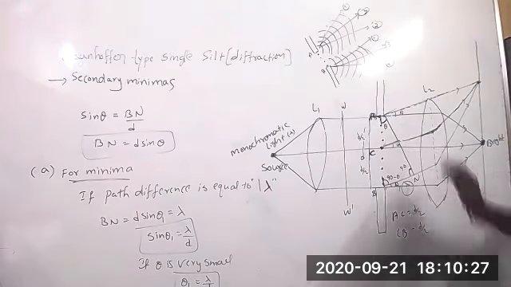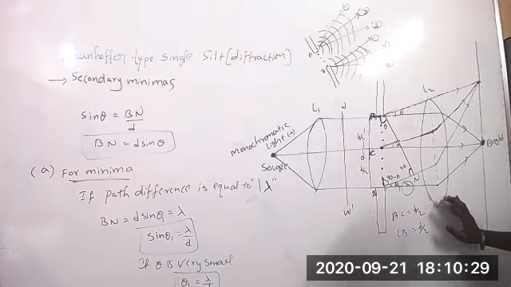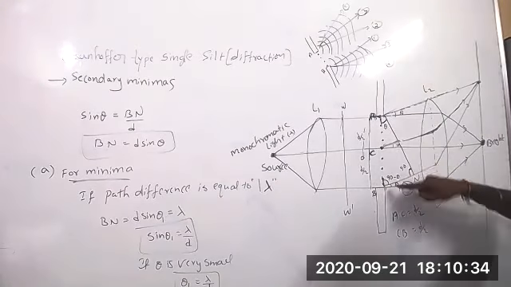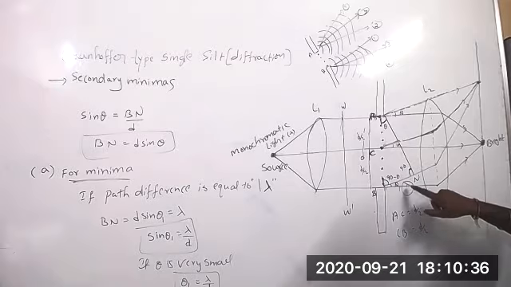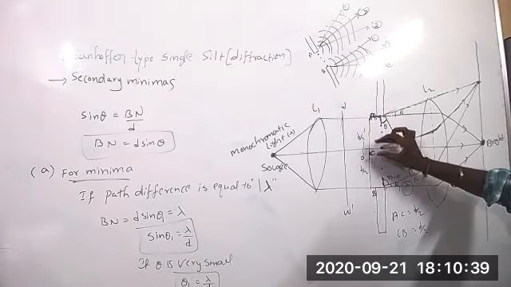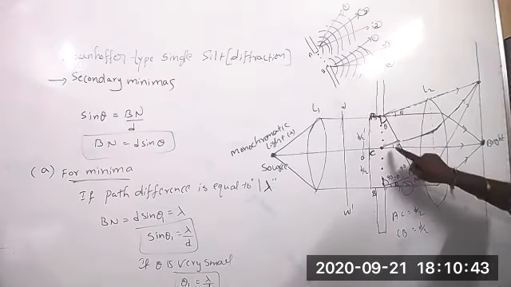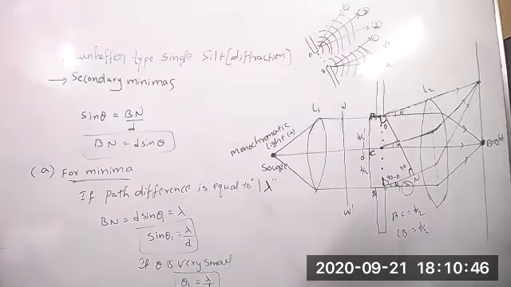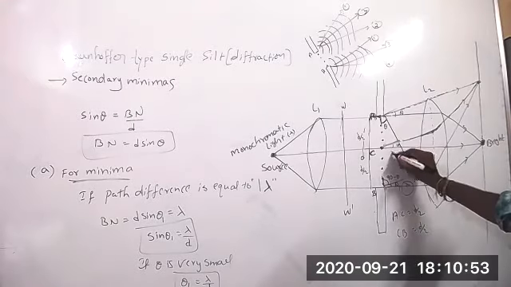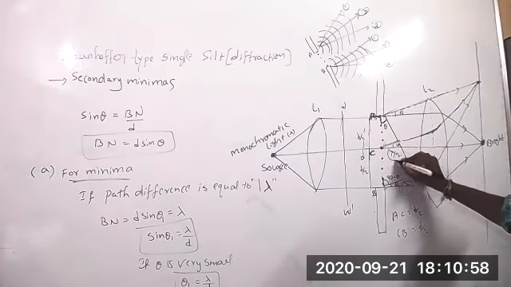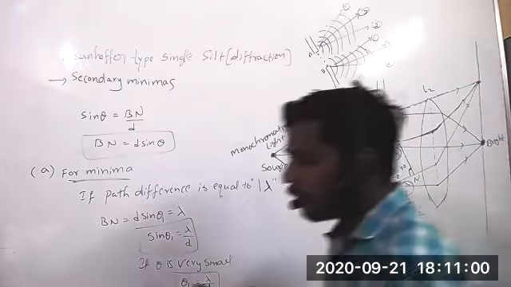See, clearly try to understand. The path difference between A and B is lambda, we have taken. So the total distance I divide into two equal parts, d by 2 and d by 2. If the total is lambda, then according to the basic proportionality theorem, each part will become lambda by 2, because we divide into two parts.